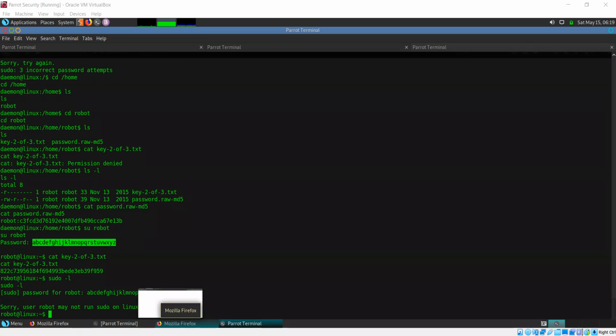So let's try what happens. I can look for setuid files here. Can you think of a way to look for those files? Like what command can we use? You've already seen this command actually.